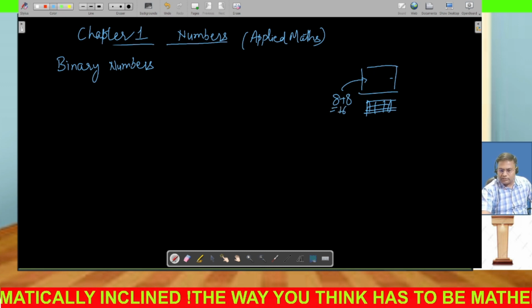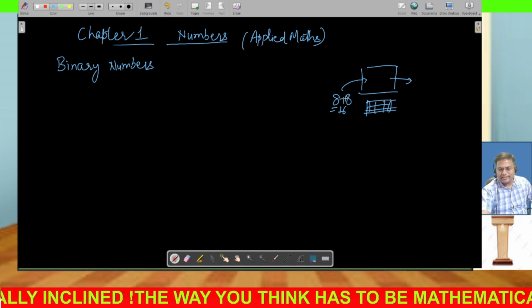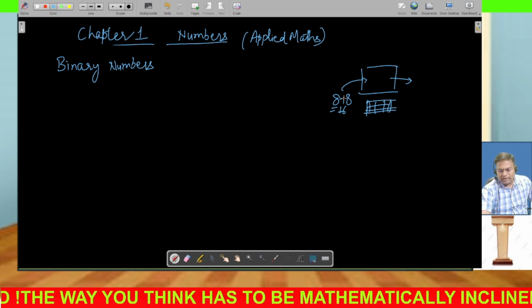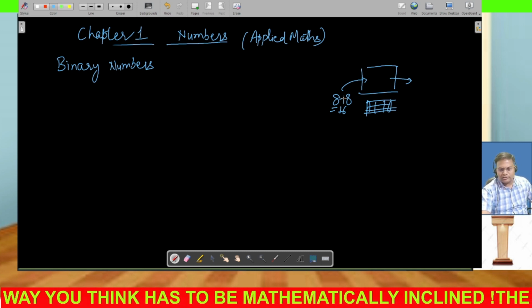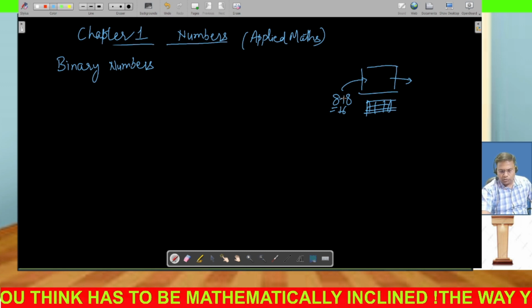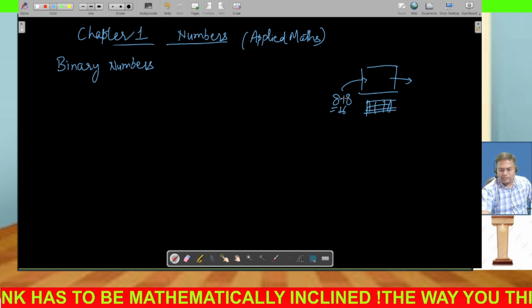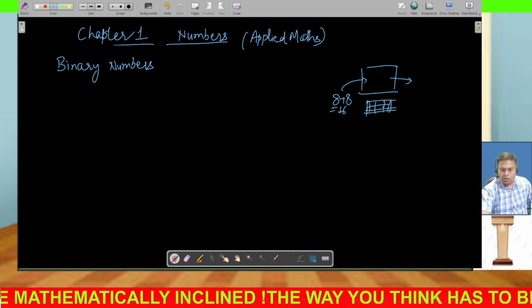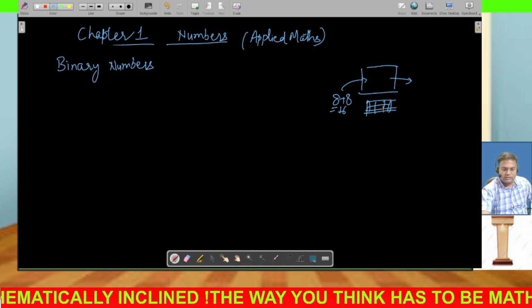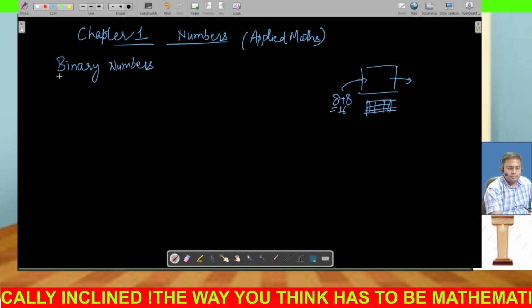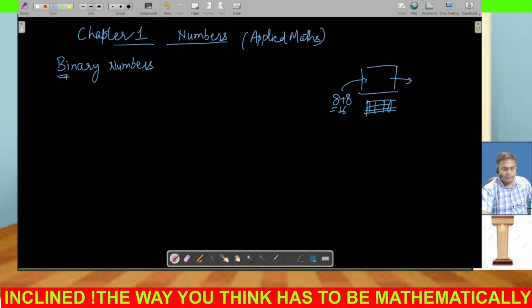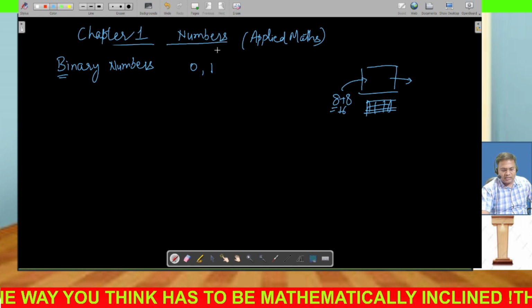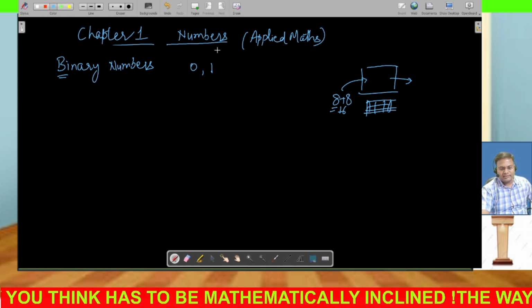But also computers do the process on these numbers. And also computers get the solution of 16. But it cannot write or it cannot store this 16 as the number. So the computer has its own digits. So that two digits that computer uses for all the numbers that we are putting in is 0 and 1. So binary numbers, bi means this is 2. So binary numbers basically are 0 and 1, and that are these two numbers which computers understand.